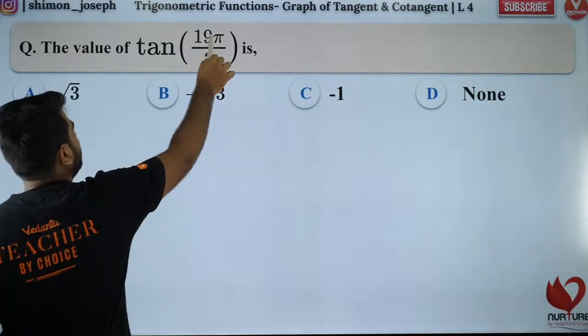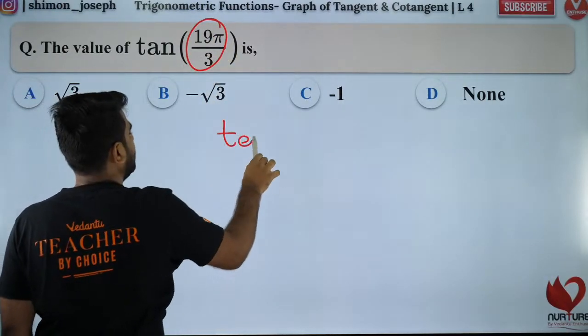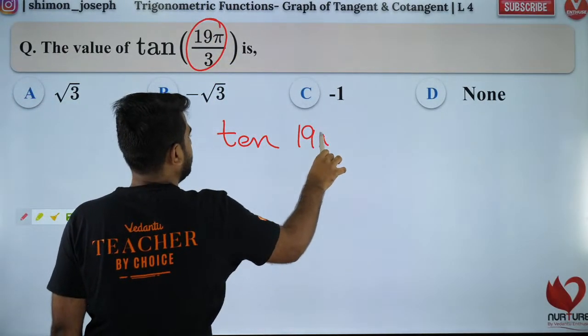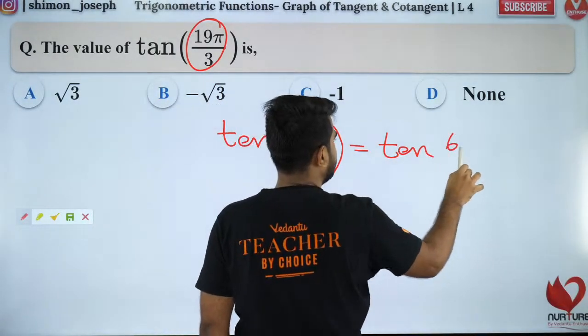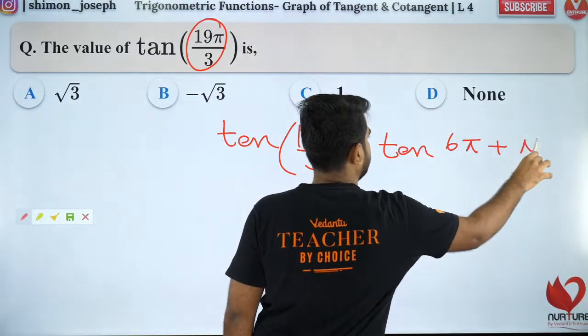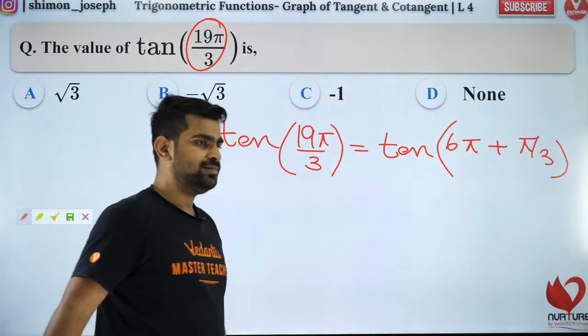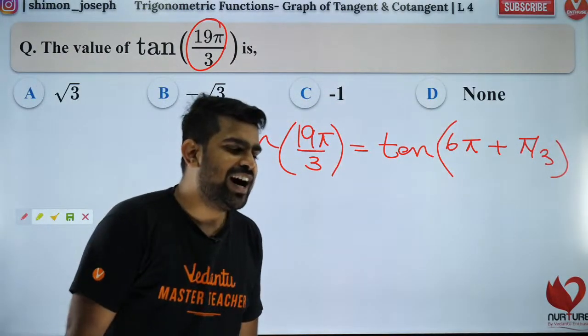Okay, so people, let's solve it. What do we have here? Tan of 19 pi by 3. So this is equal to tan of 6 pi plus pi by 3. Got it? Are you all clear?